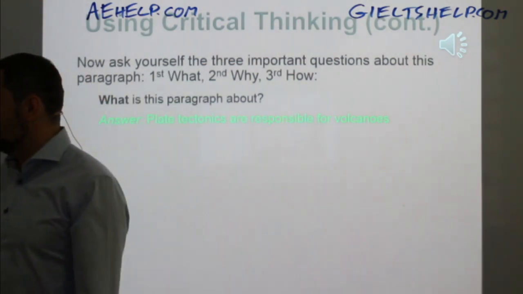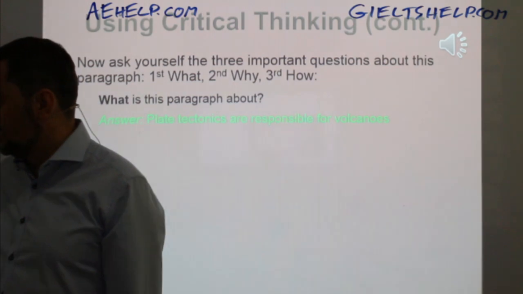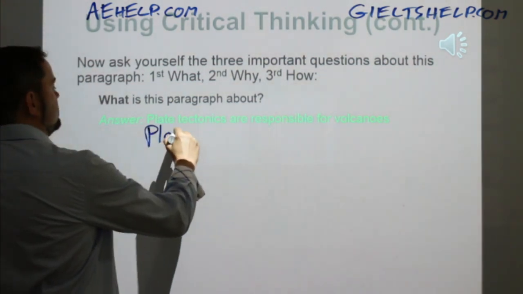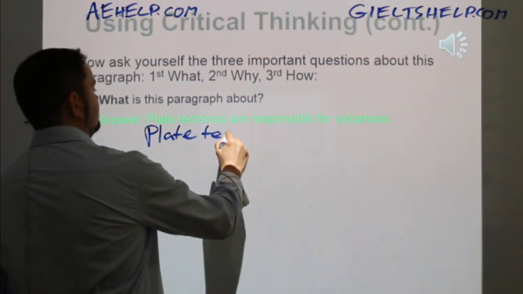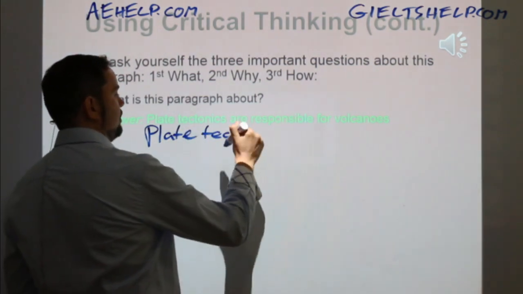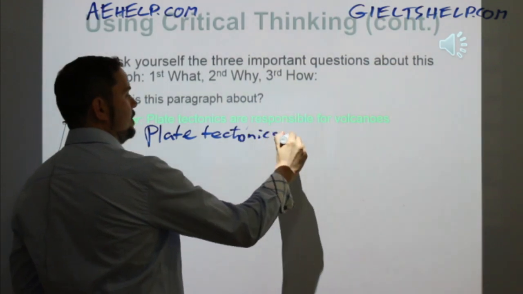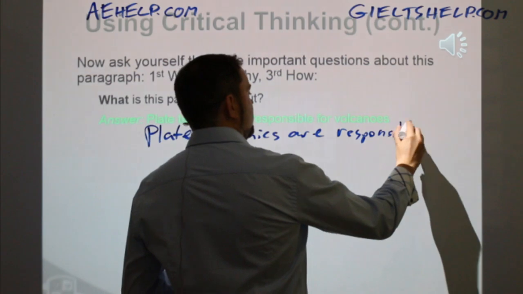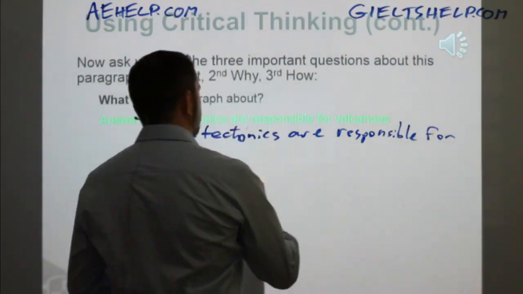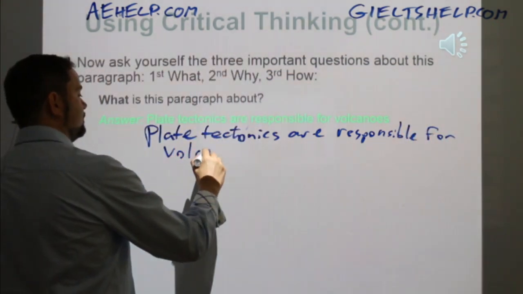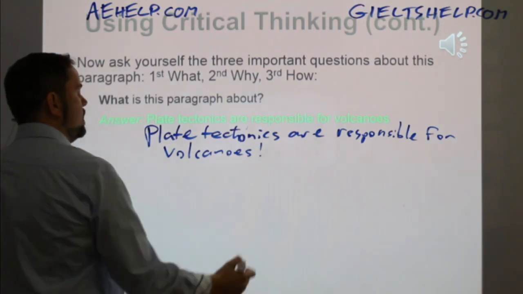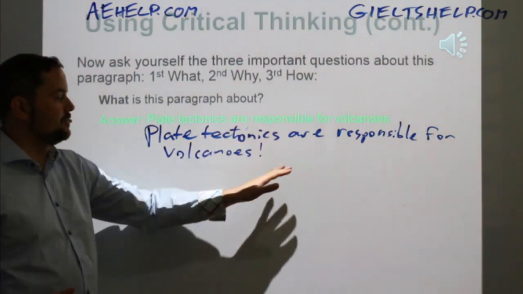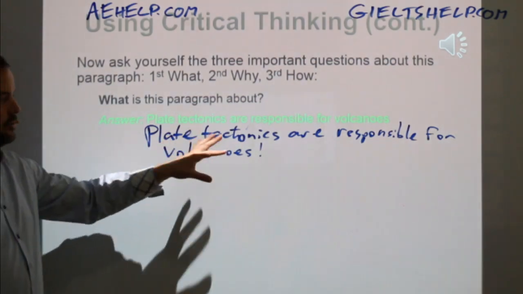So that green's a little bit hard for you to see, but basically the answer here is that plate tectonics are responsible for volcanoes. Okay, so that's the main idea of this. Plate tectonics are responsible for volcanoes. How? In 2 ways, right?